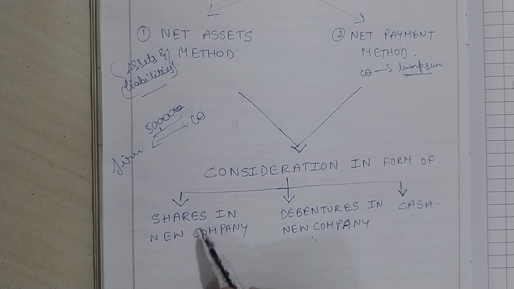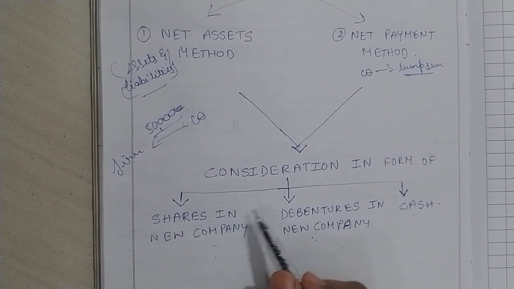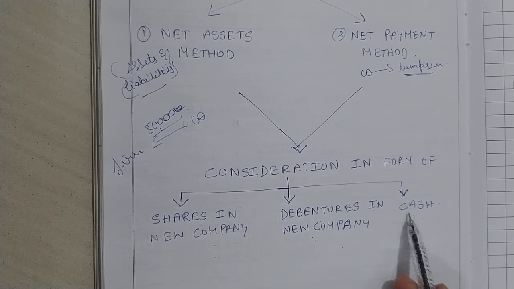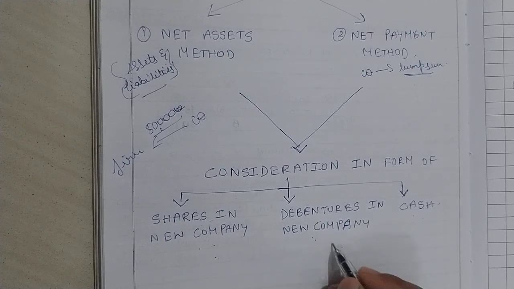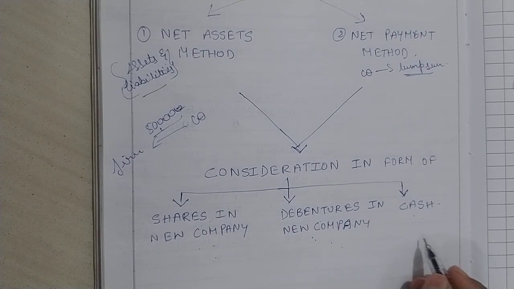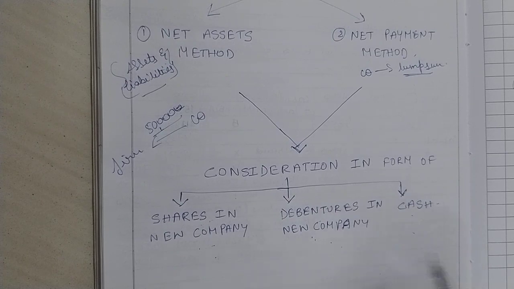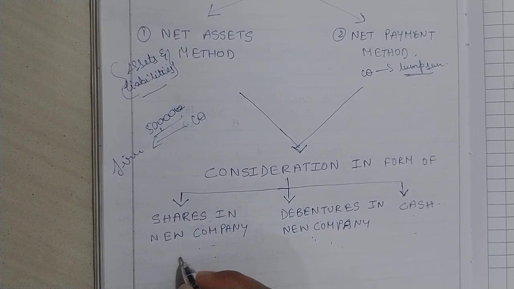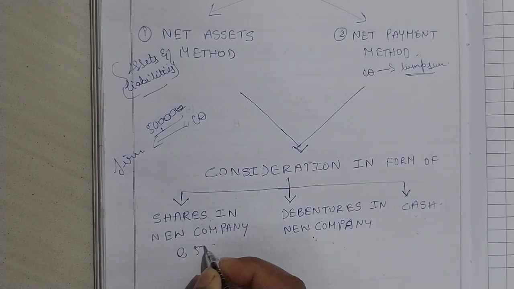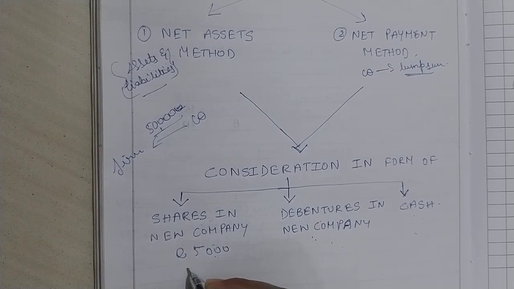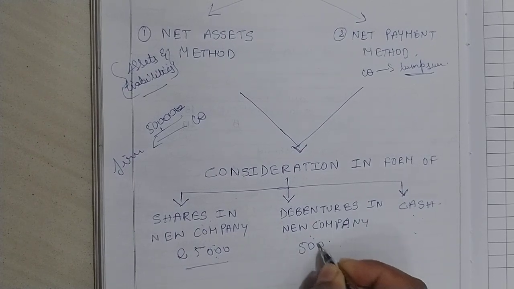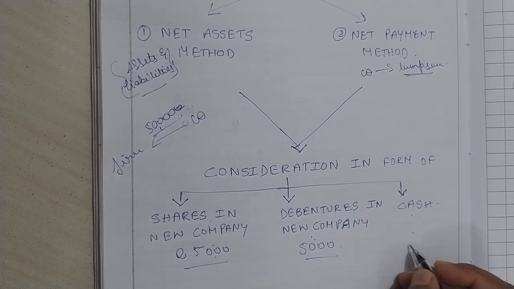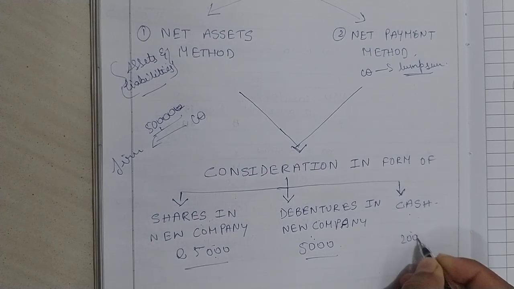purchase consideration. Any of these three ways, the company can opt to pay purchase consideration to the firm, or it might even give shares in addition to debentures, even cash. How is this possible? For example, if the company decided to give 25,000 rupees worth of shares to the firm, next 5,000 rupees worth of debentures, and 20,000 rupees worth of cash.